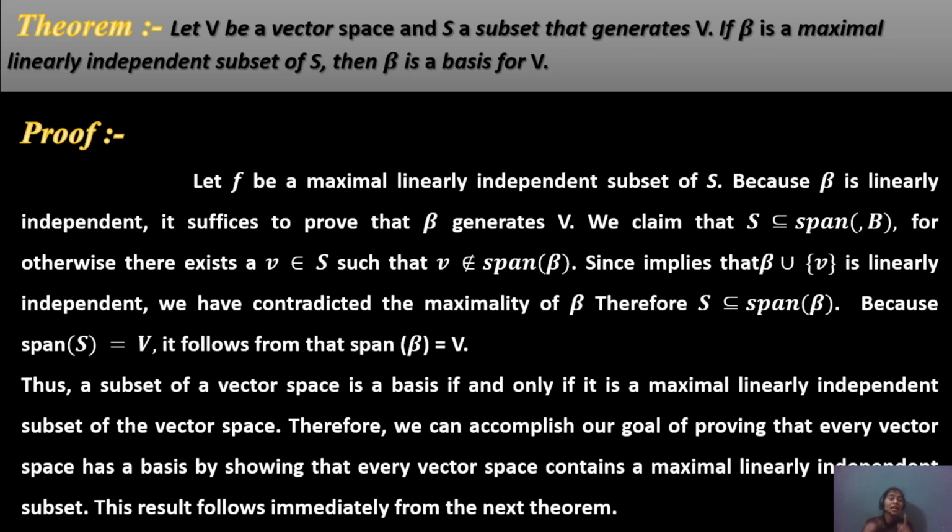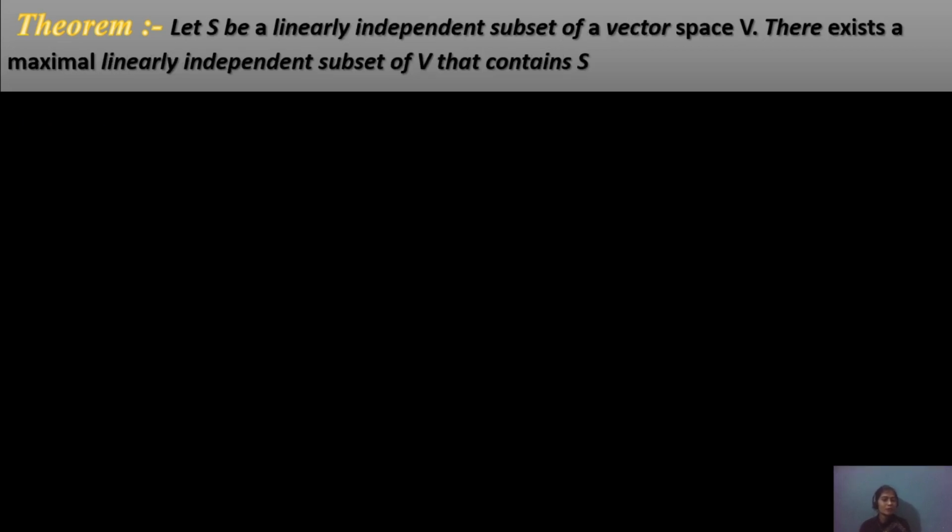Suppose v is an element of S, but v is not an element of the span of beta. Then beta union {v} is linearly independent. This concludes that span S equals V, and the span of beta also equals V. So a subset of a vector space is a basis, by the maximal linear independence property.